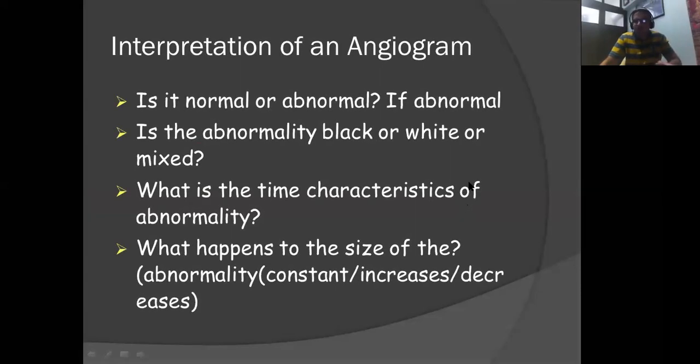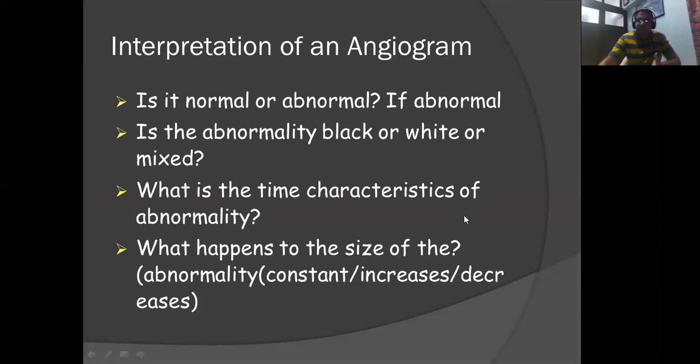Now, interpretation of an angiogram. As we saw the different examples of hypo and block fluorescence, how do you interpret an angiogram? When you see an angiogram, always first see whether it is normal or abnormal. If it is abnormal, is the abnormality black or white or mixed? What is the time characteristic of the abnormality?